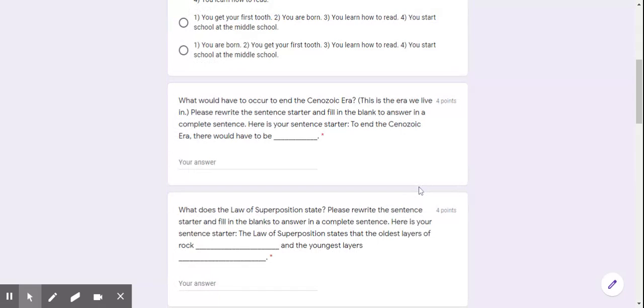Next question. What would have to occur to end the Cenozoic era? This is the era we live in. Please rewrite the sentence starter and fill in the blank to answer in a complete sentence. Here is your sentence starter: to end the Cenozoic era, there would have to be blank. Make sure you rewrite the sentence starter and fill in the blank.